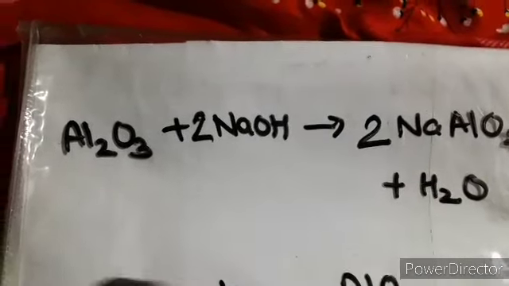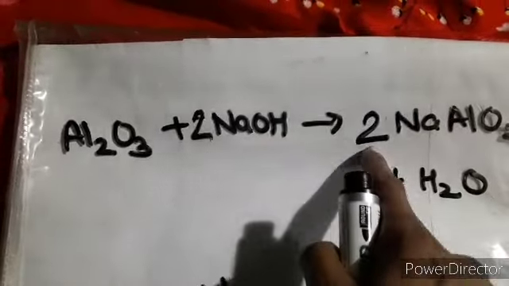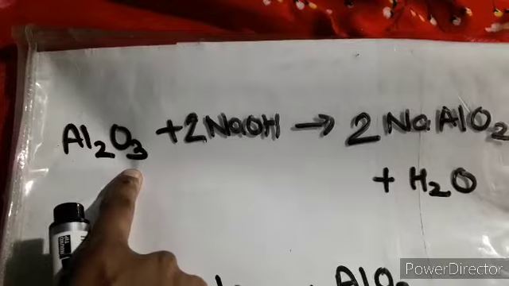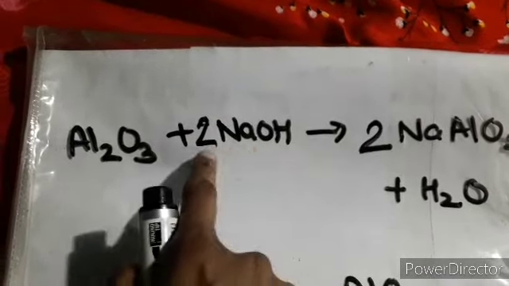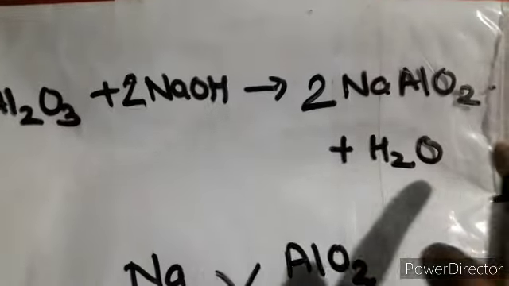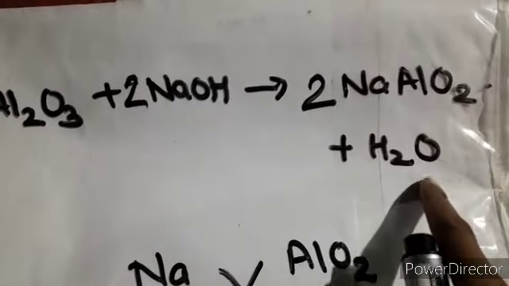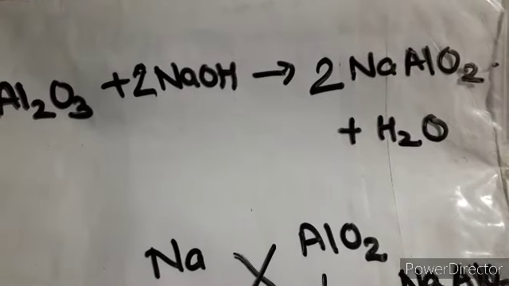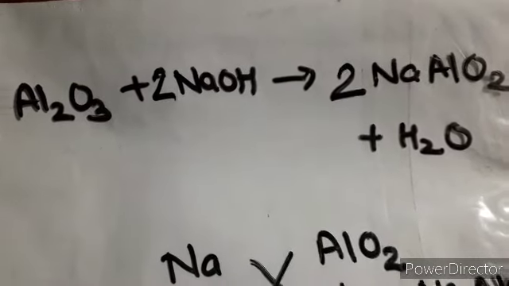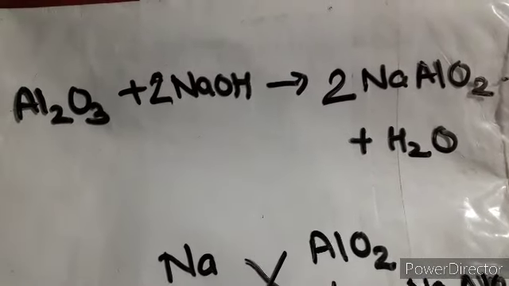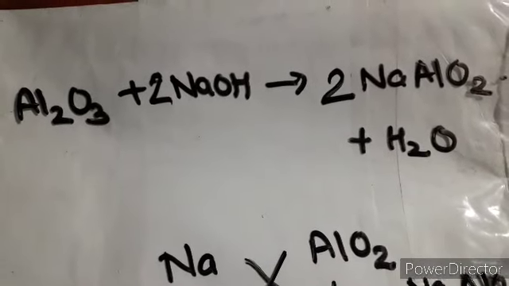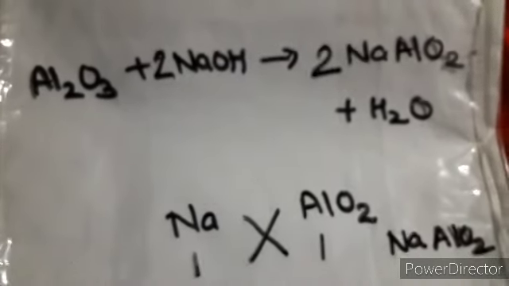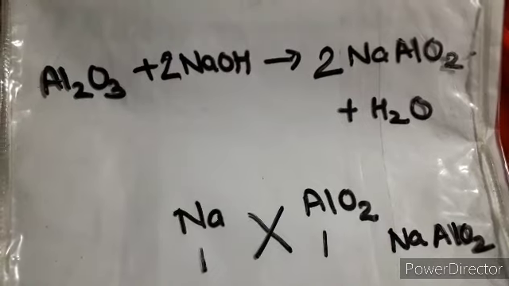Now let's focus once again: Al is 2 here, Al is 2 here, Na is 2 here, Na is 2 here, hydrogen is 2 here, hydrogen is 2 here. Now focus on the oxygen, 3 plus 2, 2 ones are 2, so 2 plus 3 is 5, 5 oxygen is there. Focus over here, 2 twos are 4, 4 plus 1 is 5, so 5 oxygen is there. There is no need to explain the balancing, but still I thought maybe you have forgotten your balancing part. I want to teach you how to balance the reaction, and also how to calculate the formula. So instead of learning everything, try to understand things and do it in your exams, right?